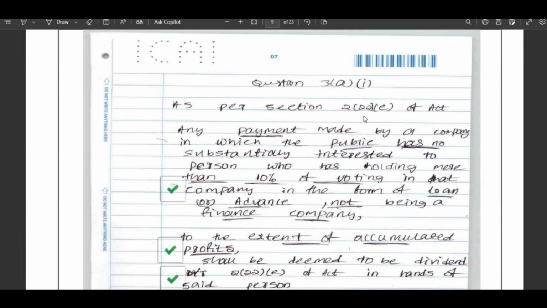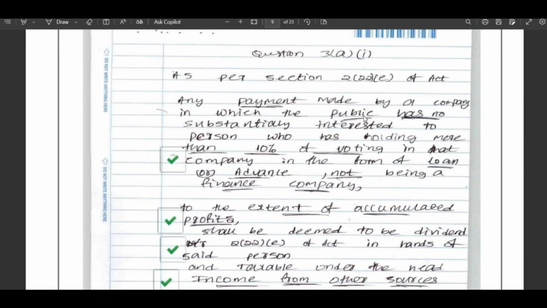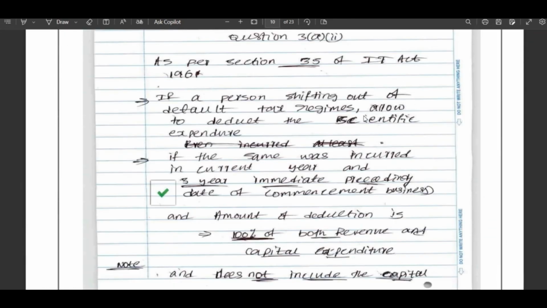See, if you remember the section numbers, then try to write them. If you don't remember the section numbers, don't write wrong section numbers. There is no need to write the section numbers also. If you write the section numbers, it will create an impression on the evaluator, and you may get full marks.